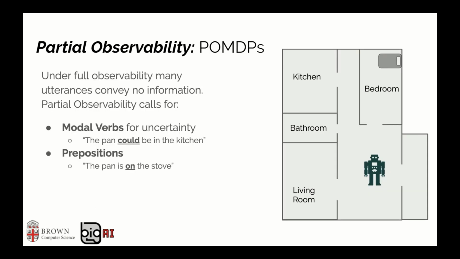Finally, we wanted to highlight that much of the information in natural language goes into factual information, which is not informative for observable processes. Consider a robot navigating the map on the right and represented as an object-oriented MDP. If we were to say the stove is hot, this fact would not be informative as the agent knows its state and hence the attributes of the stove. However, in the presence of partial observability, such statements become very important as they help reduce uncertainty. Here, verbs such as could and should allow us to specify uncertain information.